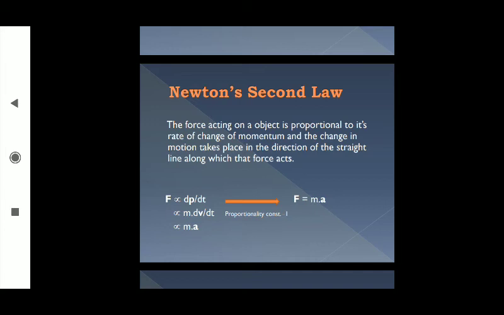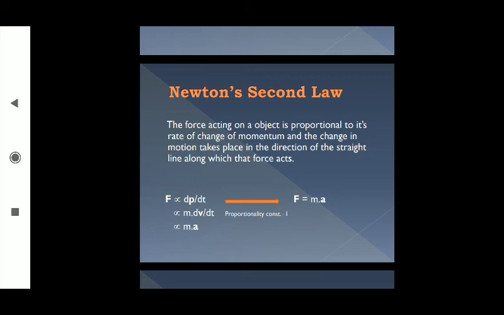That resultant force will change the velocity of the object. How will it change it? It will change in such a way that the force will be proportional to the rate of change of momentum.